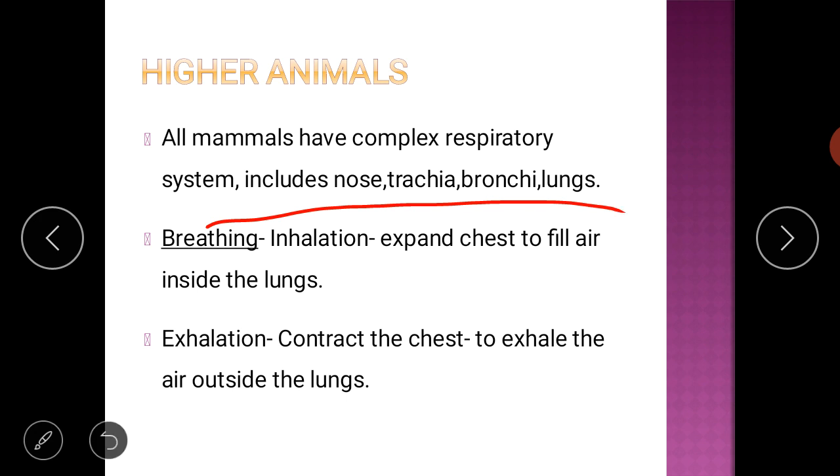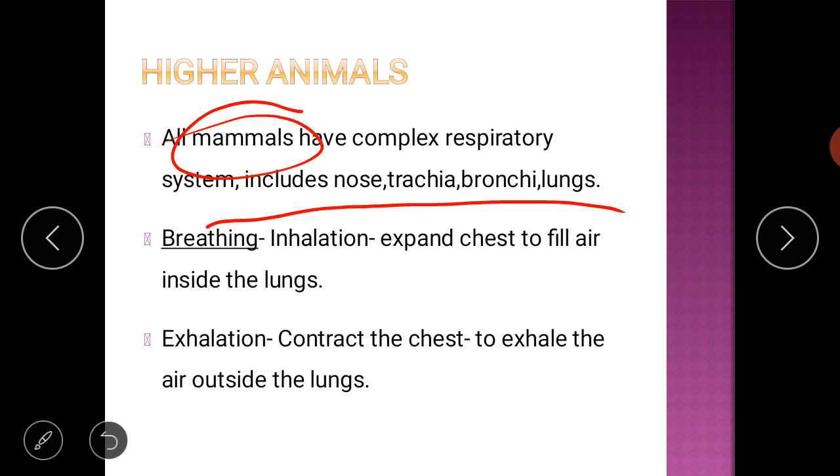So mammals, what is the meaning of mammal? Mammal means the animal which can give direct birth to the baby, which can develop the baby inside the body of the animal. That is called a mammal.